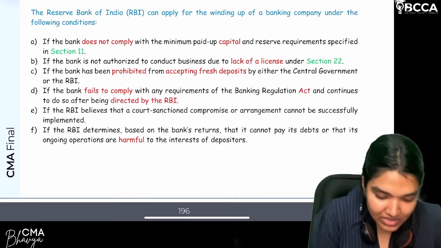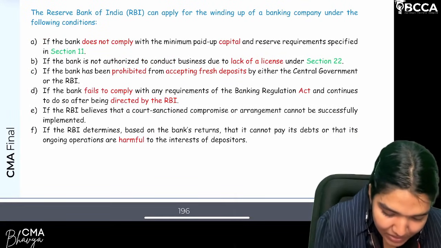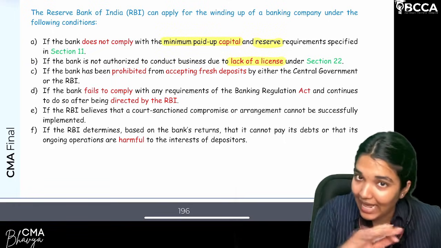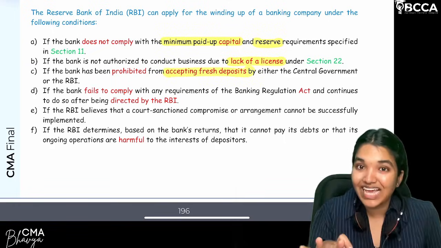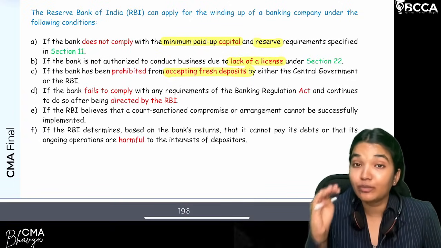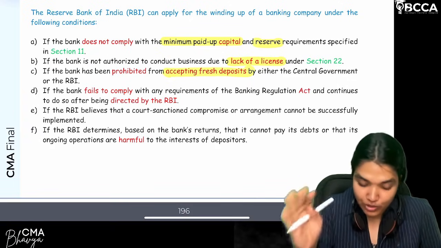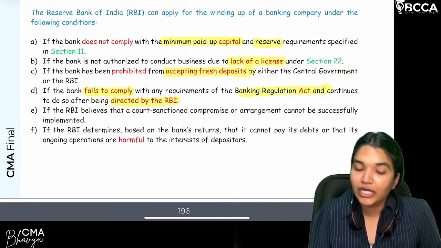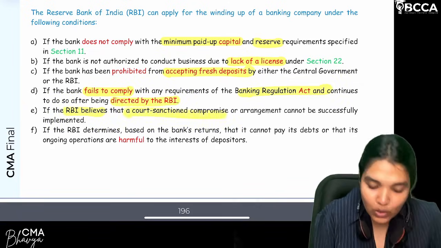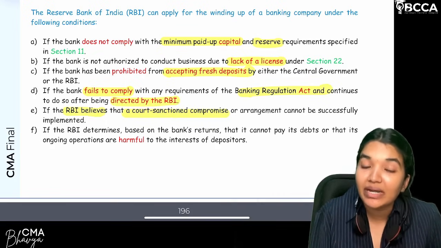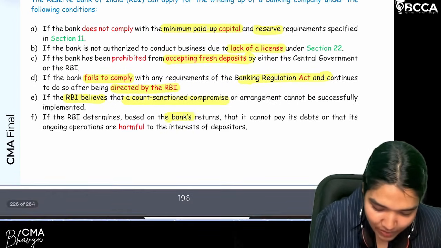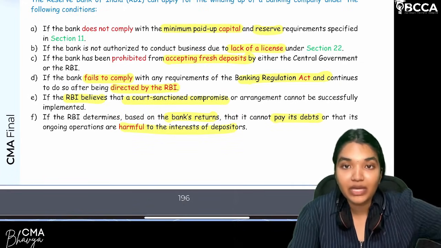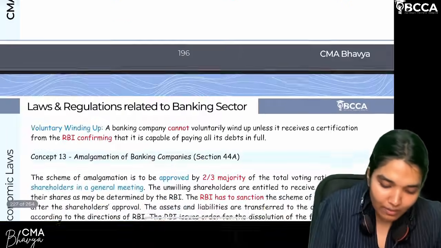So once again, we'll revise it quickly by using the highlighter over here. First is minimum paid up capital and reserve requirements are not met, lack of license, and the next, sanctioned by the court or the central government or RBI, it should not accept fresh deposits, and fails to comply with the directions of the RBI and the requirements of the Banking Regulation Act 1949. And the next one, RBI believes that the court sanctioned compromise cannot be implemented successfully. And the next, based on the bank's return, it cannot pay debts, harmful to the interest of the depositors. All these are situations where RBI may apply for what? Winding up of the banking company.